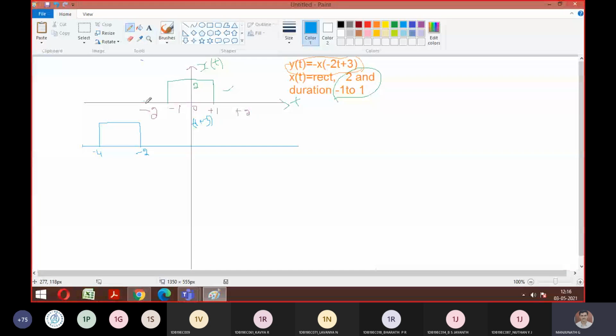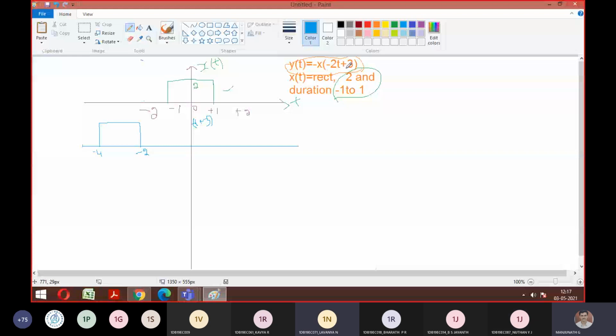Every time, don't do this blindly. If it is 4 or 5, depending upon that, you need to act. If it is t plus 2, only 2 shifts. So any doubts, anyone, how to do this t plus 3? Is it okay? Is it okay, guys? Yes, sir. Good. So what is the next thing we should do here? We have finished t plus 3, the advancing part is over.